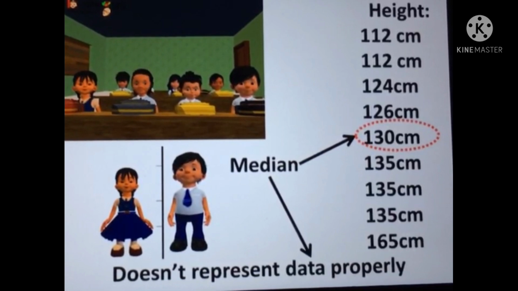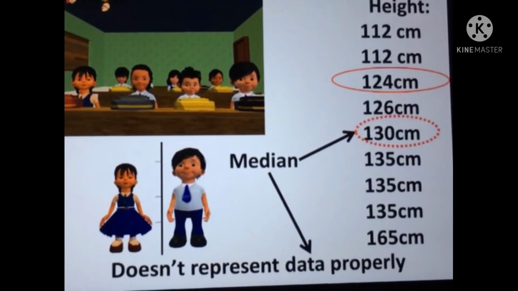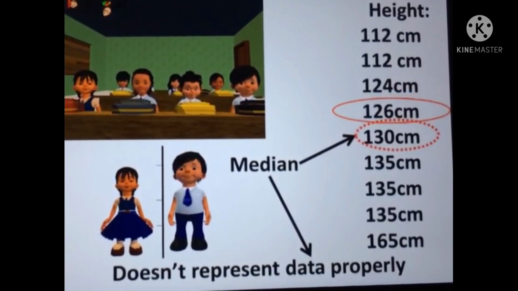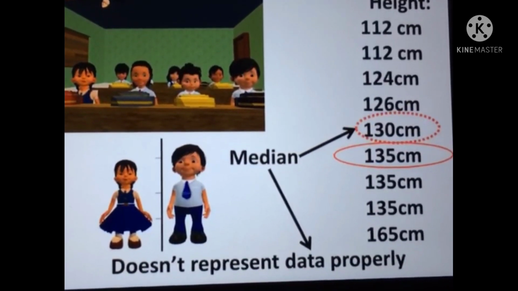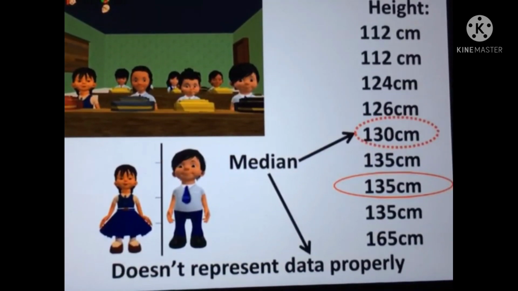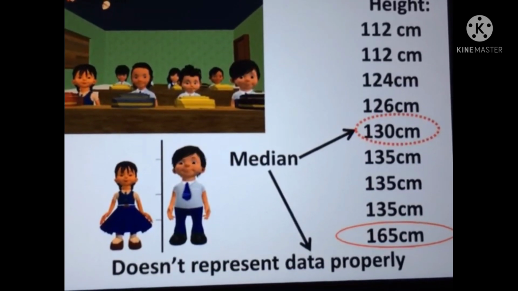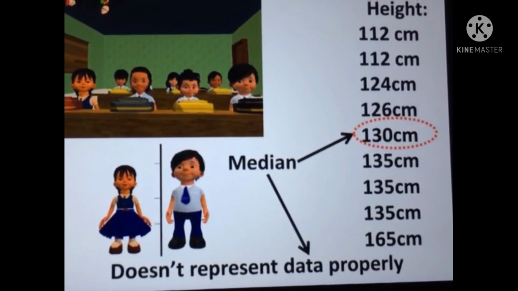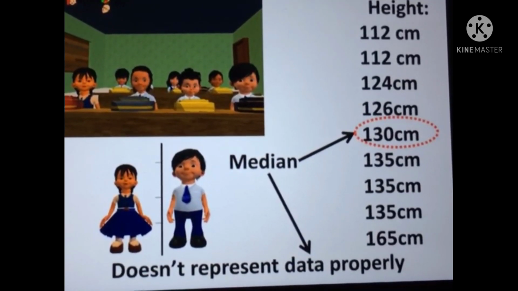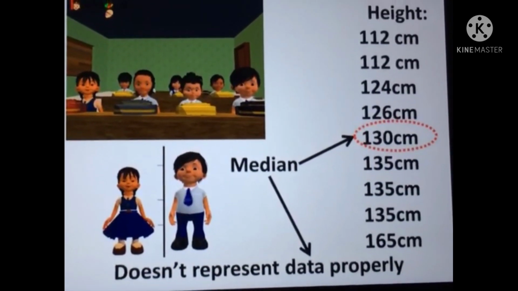The heights are 112 centimeter, 112, then 124, then 126, then 130, followed by 135, 135, 135, and 165 centimeter. Here, what would be the median? Here, the middle value is 130 centimeter.